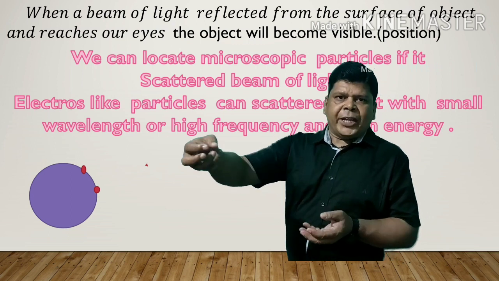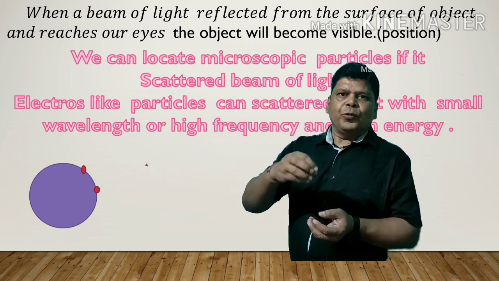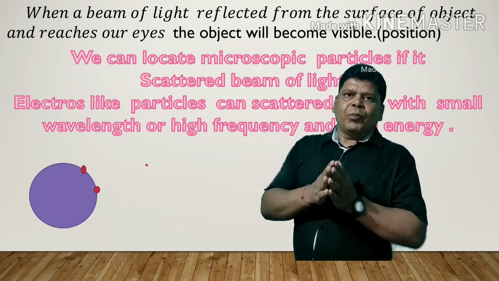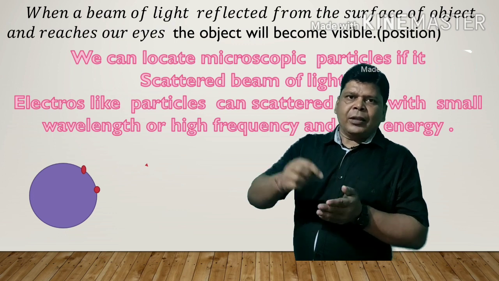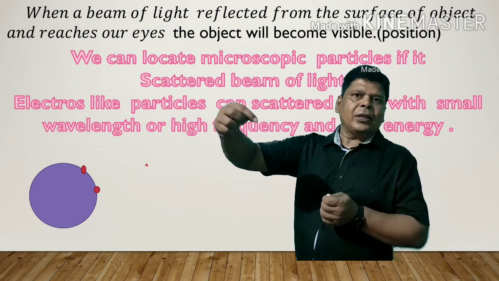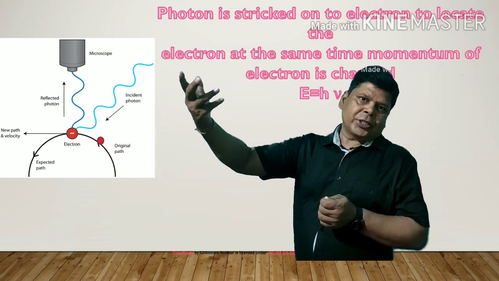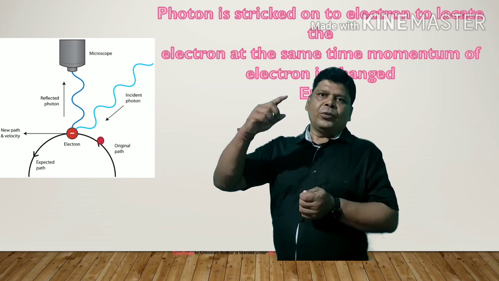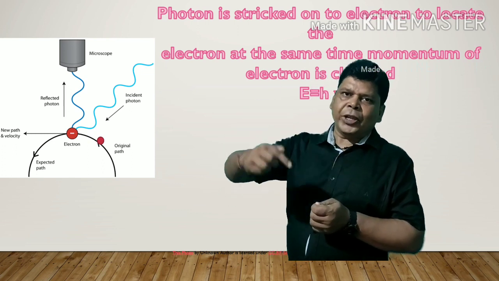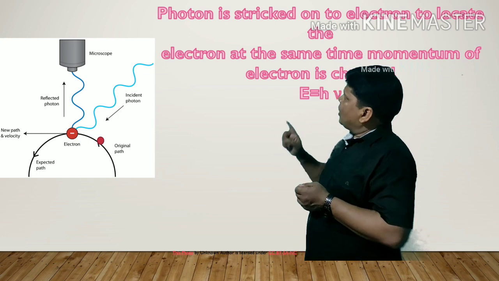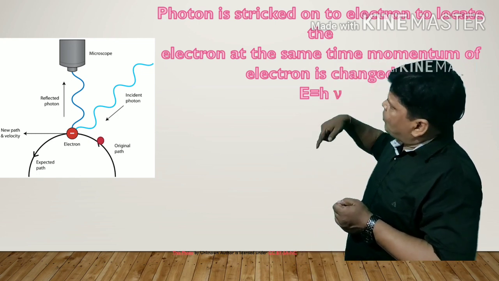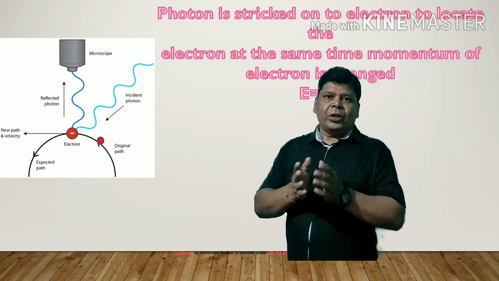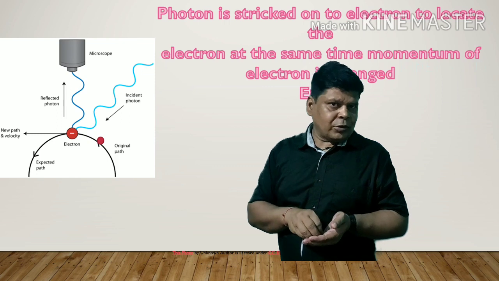Now, what type of light will fall onto the electrons and be scattered by them? Microscopic particles can scatter only light which has a very small wavelength and high frequency. If the wavelength is small, then the frequency will be high, and if the frequency is high, then the energy will be high. If this light falls onto the electrons, then what will happen?